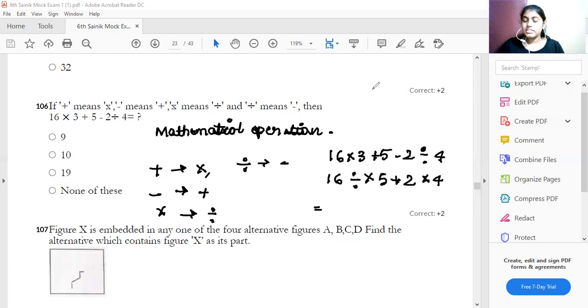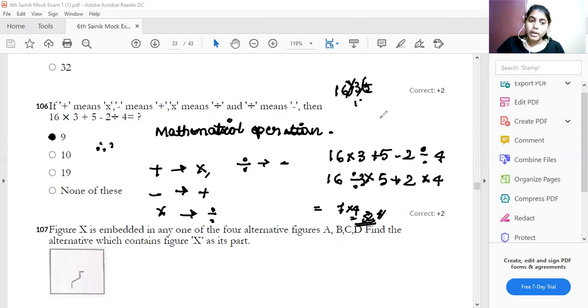16 divided by 5 plus 2 into 4. 16 divided by 3, what is the answer? 3 fours are 12, 3 fives are 15, 1 remainder. So it will go completely. So 7 into 4, 32. 32 divided by 16. So it is 9. Which one is the answer? Therefore, we will get the option A, that is 9.